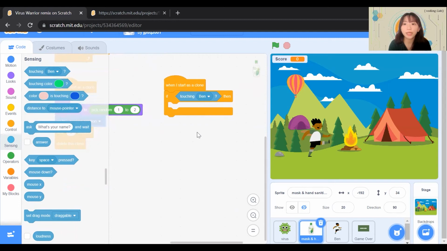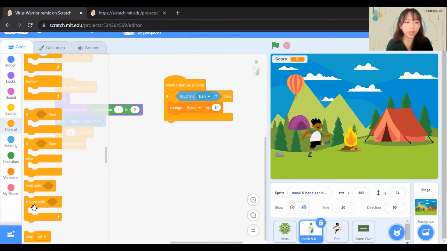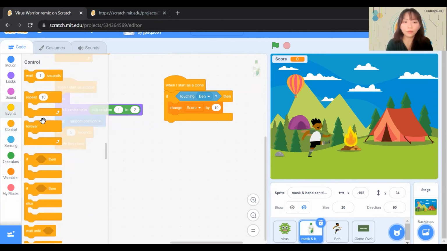If touching Ben, then what happens? Then our score, so we'll go to variables, will increase by 10. So change score by 10. Do we want it to only happen once? No, we want to add a forever block so that it will happen forever.